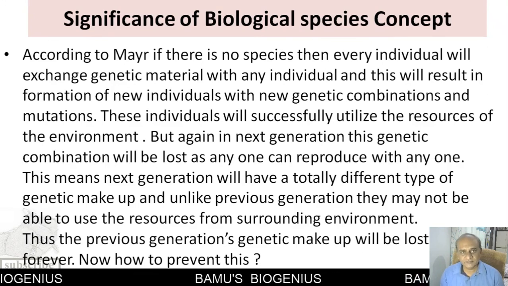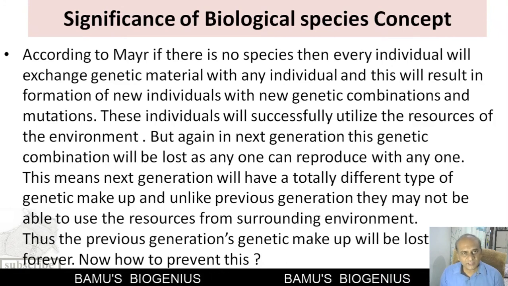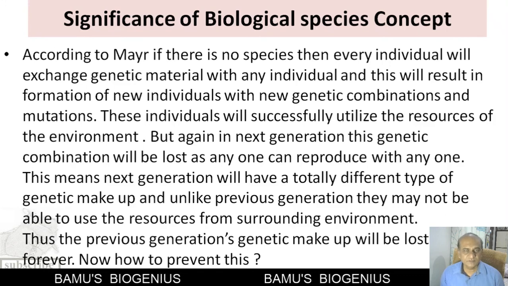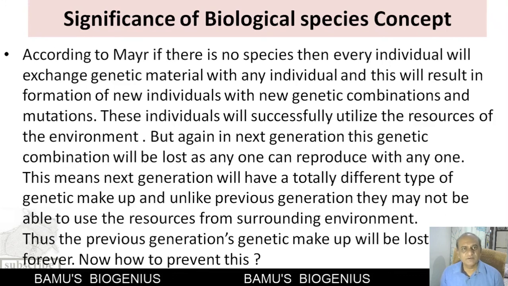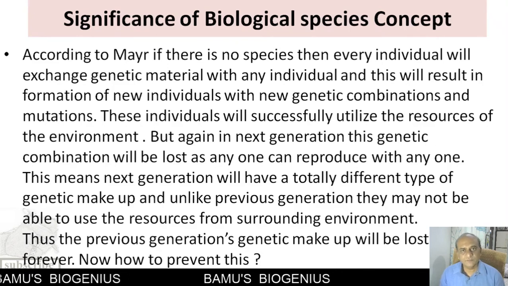Because of that, the resultant new generation will have a new combination of genes. Now this resultant generation will interact with the environment. It will use that environment judiciously, and it will survive.